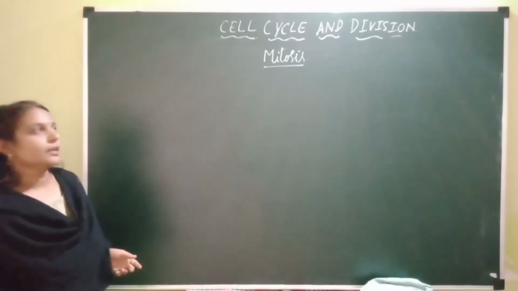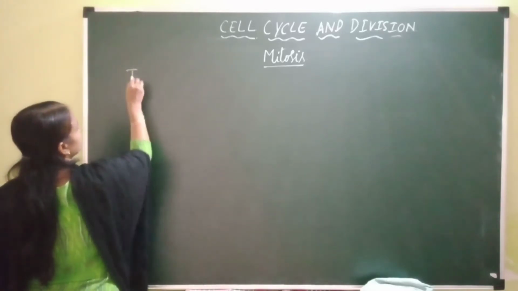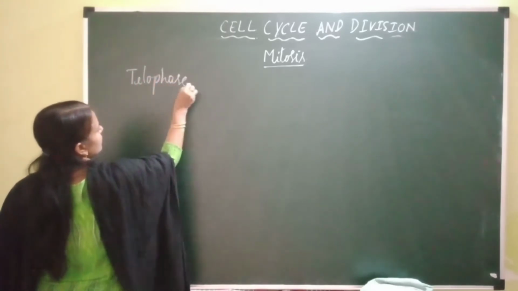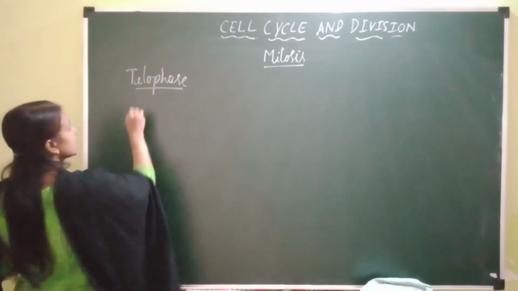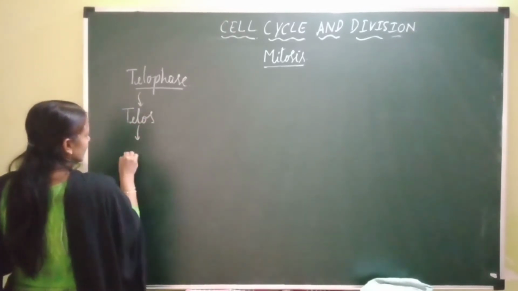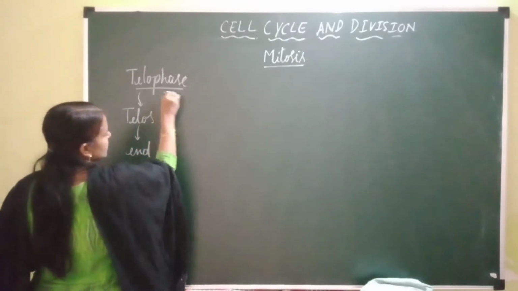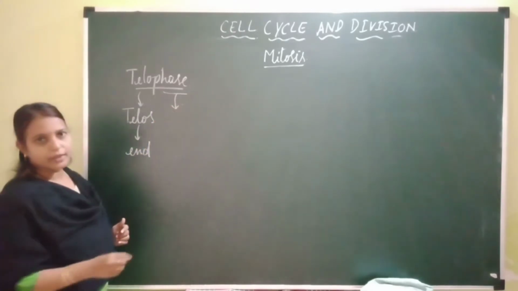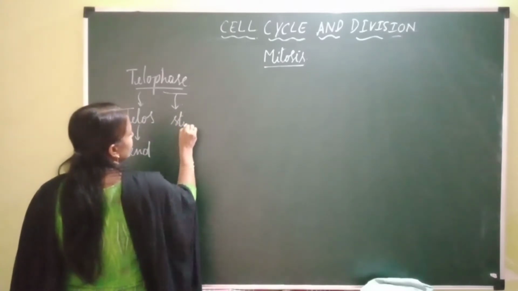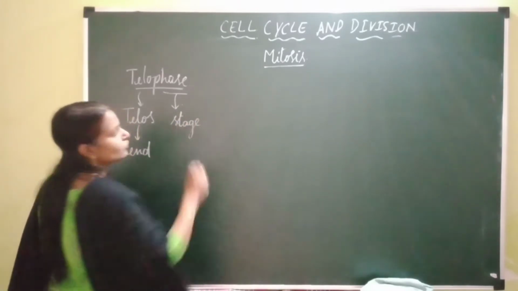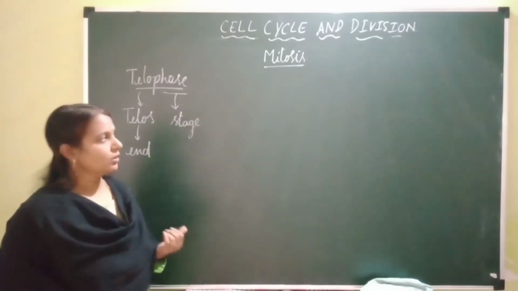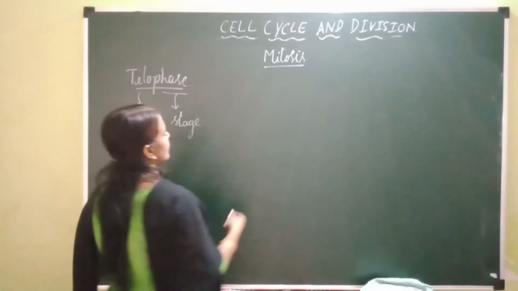So let's start with telophase now. Telos means end. Phase means stage. So this is the last stage of karyokinesis of mitosis. So let's see what happens during this telophase of mitosis inside the cell.